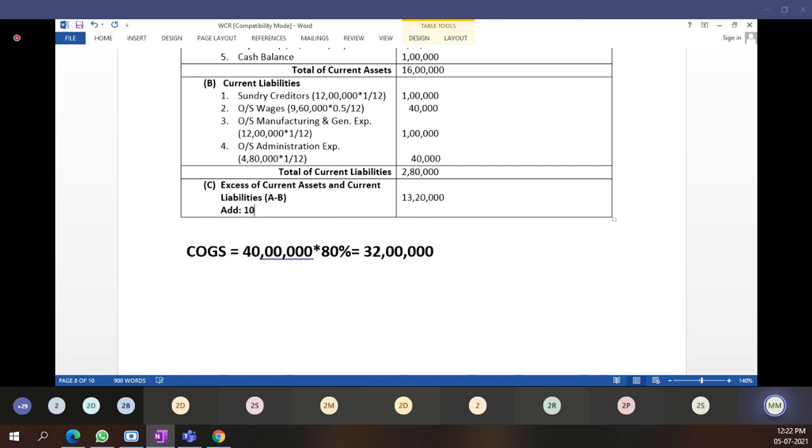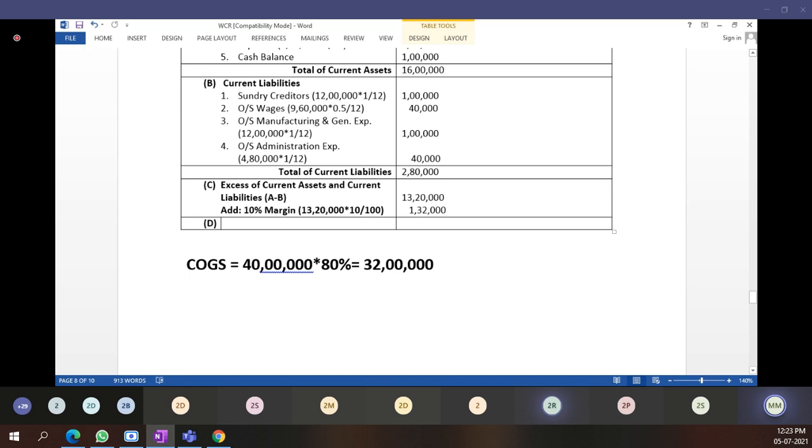Add 10% margin. We have to calculate 10% on 13 lakh 20,000. How much will 10% be? 1 lakh 32,000. Okay, this is correct.